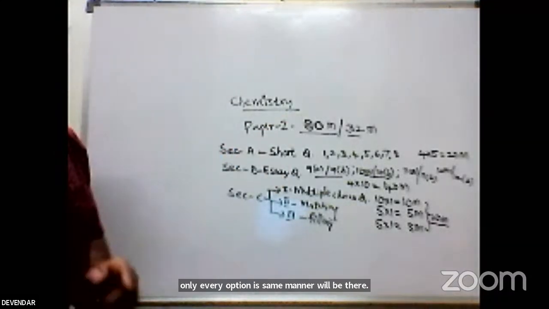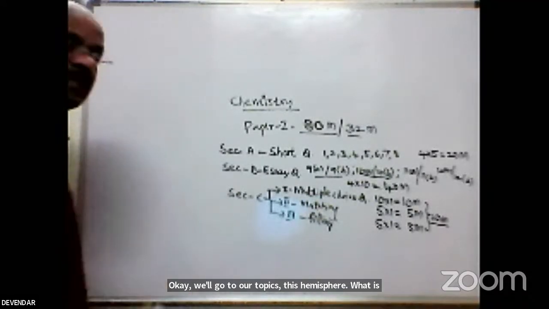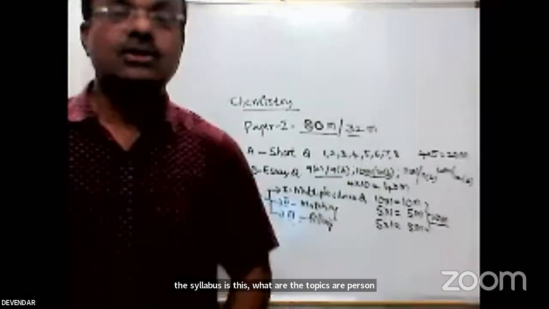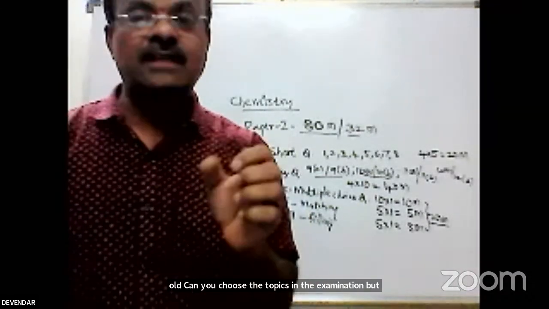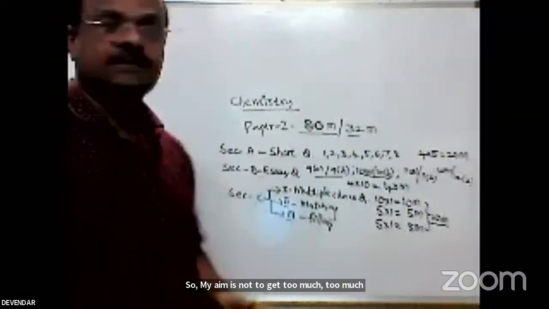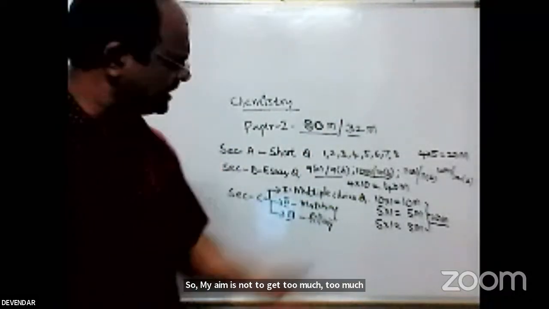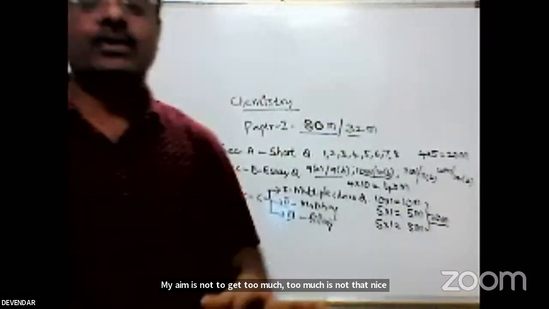Okay, we will go to our topics, that means chemistry. What is the syllabus? What topics are present? How can you choose the topics for the examination? How can you get good marks? My aim is not just to get the 32 marks, because that is very easy. But getting 80%, 90%, that is important. That is the purpose for which we are attending the classes.